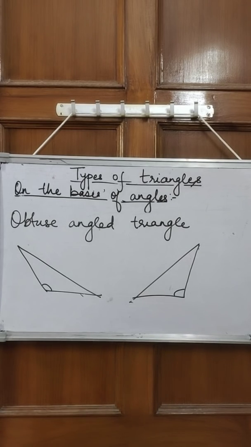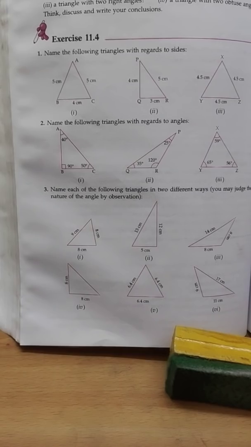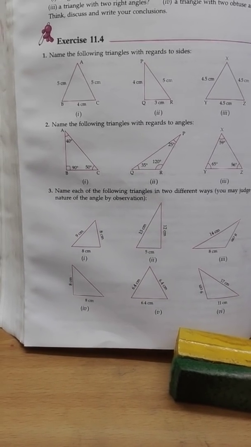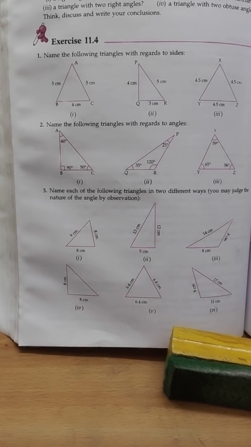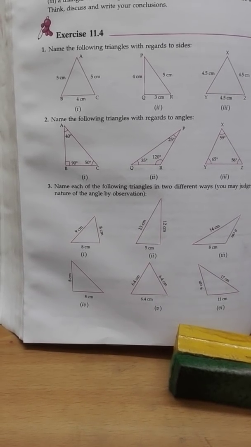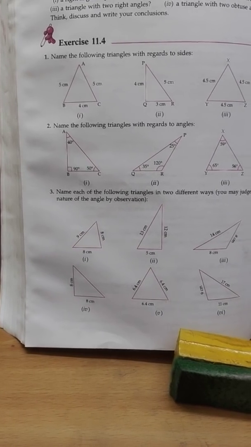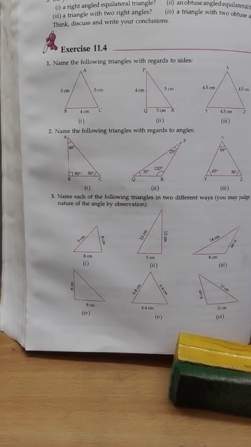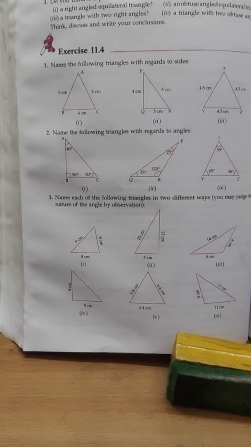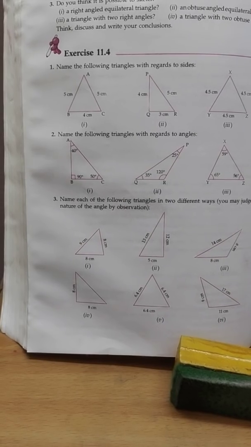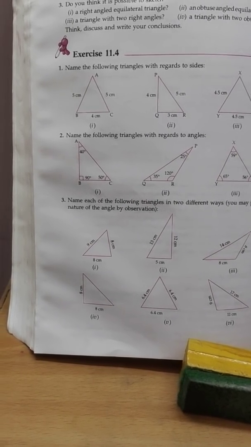Now on the basis of this only, you have the complete exercise 11.4. So now let us discuss the exercise. Now exercise 11.4, if I read the first question, name the following triangle with regards to sides. So if you see the first, on the basis of side means you have to tell the type of the triangle. So if you see the first triangle in this, AB and AC both are 5 centimeter.